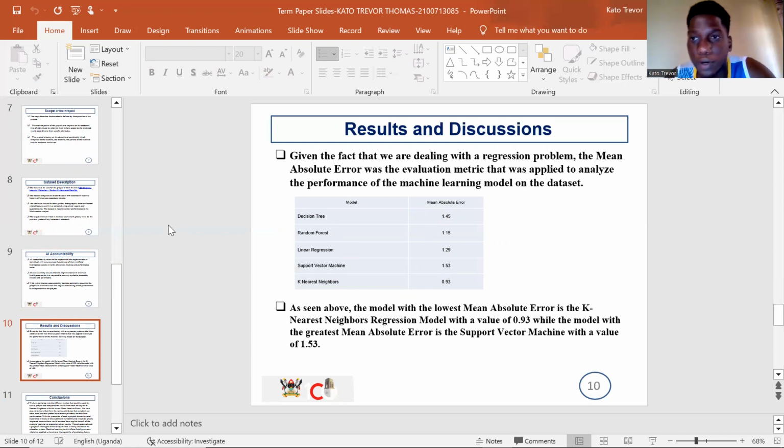Yeah, we used the mean absolute error because it was the evaluation metric that I used for this case, because it's a regression problem. So mean absolute error would be better compared to precision and recall, because that's mainly for classification problems, but here we're dealing with a regression problem.